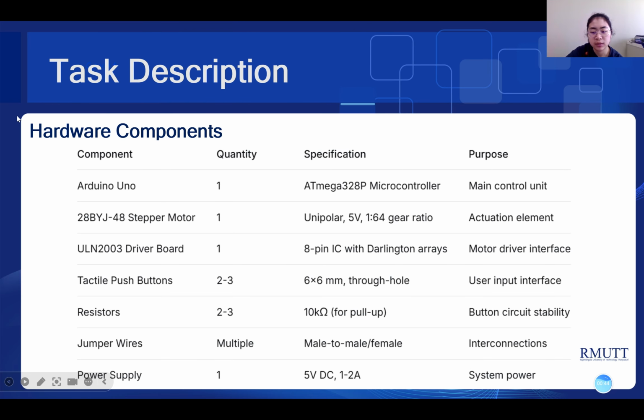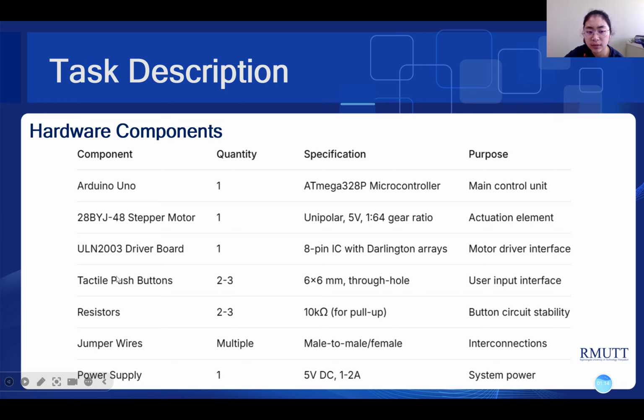So the second is the technical specification. The hardware components: there are 7 components. The first is an Arduino Uno, just one, and the specification is the ATmega328P microcontroller.